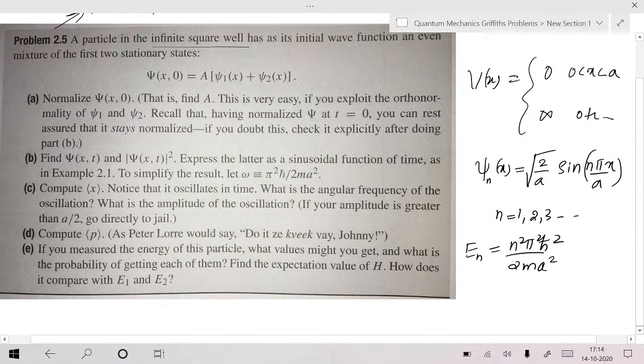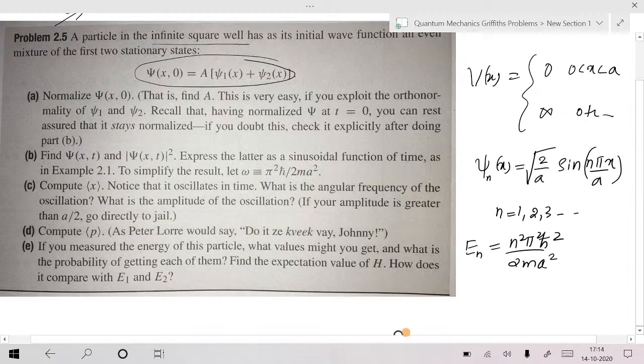Now let me discuss a lot of concepts here along with this problem. He has given an initial wave function. I told you that in quantum mechanics, a superposition state is also possible. It's a kind of superposition of two stationary states. We call psi n of x a stationary state. Particle can be in the psi 1 state, which has energy E1, or in the psi 2 state, which has energy E2, or it can be in the superposition state also. That's a quantum mechanical possibility, because a superposition of wave functions is also a possible solution.